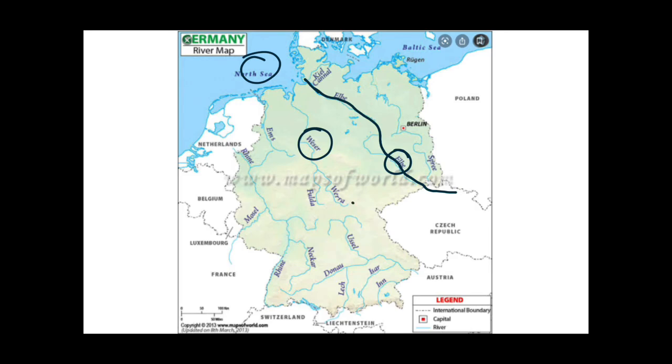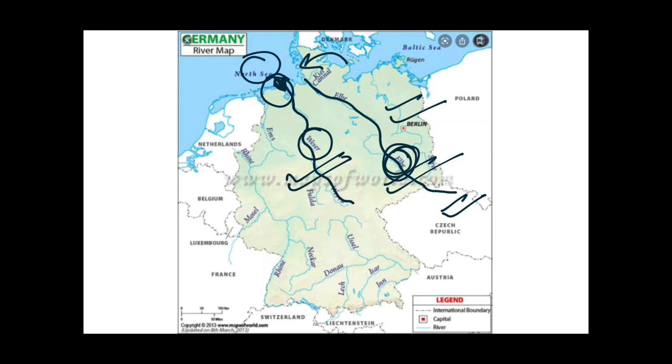It originates in Germany and then it flows in the northern direction, and then it also flows into this North Sea, making a delta over here. But one thing to keep in mind, that it is making a delta to the west of this river, that is Elbe River. This Weser River flows in Germany only, but this Elbe River flows in Czech Republic and Germany. Both drain into North Sea, but the delta of Weser River lies to the west of this Elbe River. And you can say that the delta of both these rivers lies to the west of Jutland Peninsula.